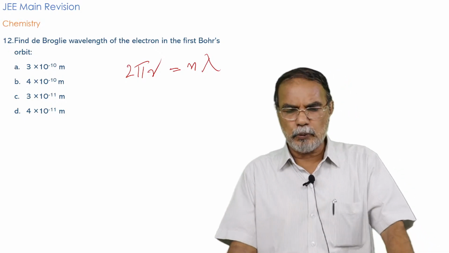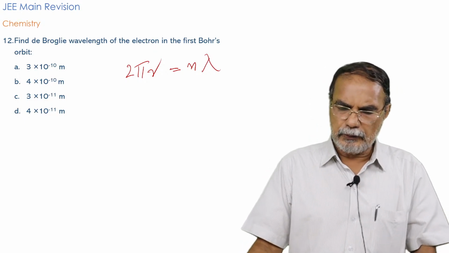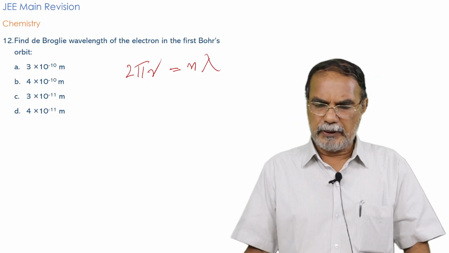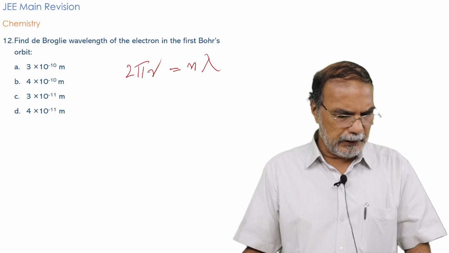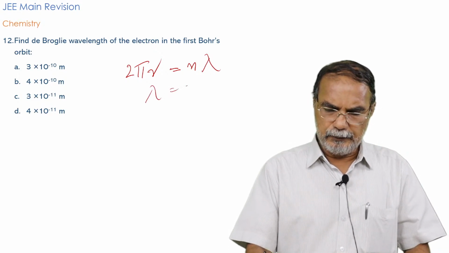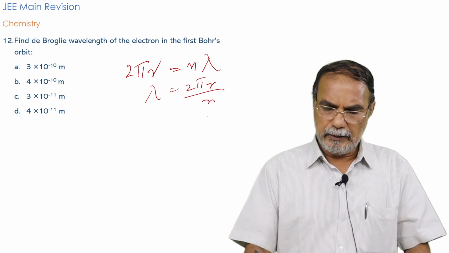So 2 pi r is equal to n lambda, where n is a whole number. You can calculate lambda is equal to 2 pi r by n.